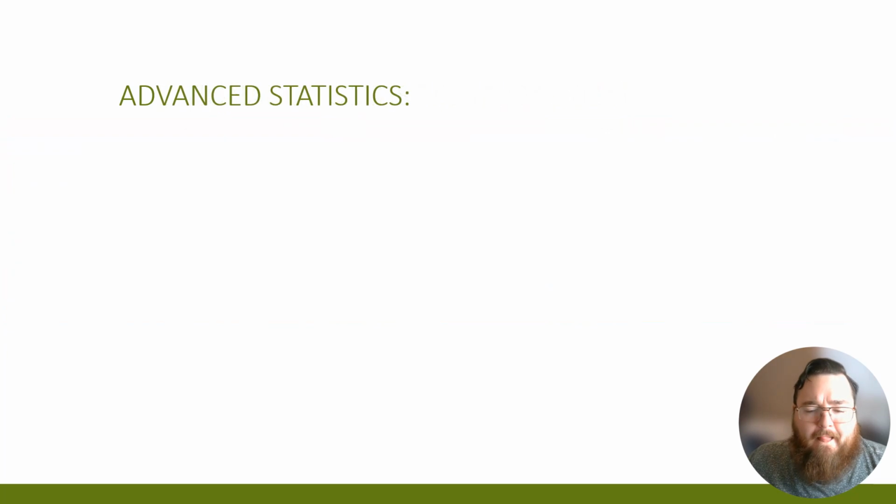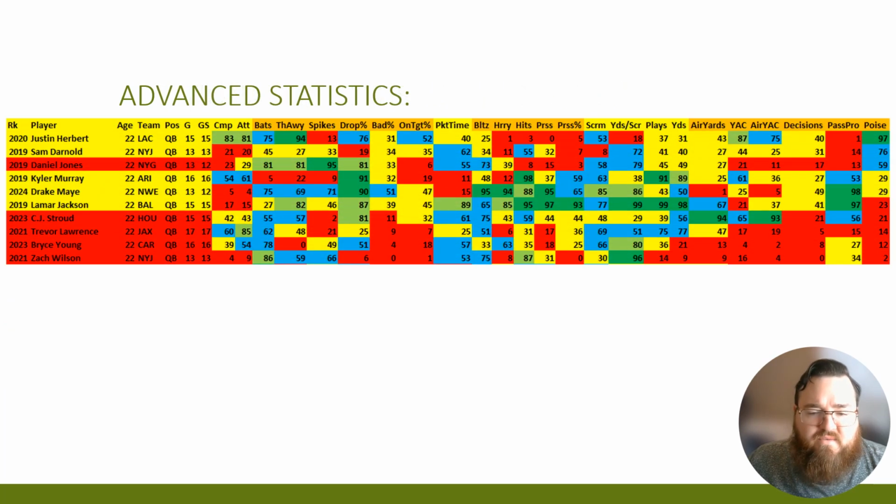And then when we get to advanced statistics, Drake Maye actually did a little bit better than other players. He tested within Kyler Murray, Lamar Jackson, Daniel Jones in terms of his poise, based on his data. Poise takes into account their ability to make plays despite facing a lot of pressure.